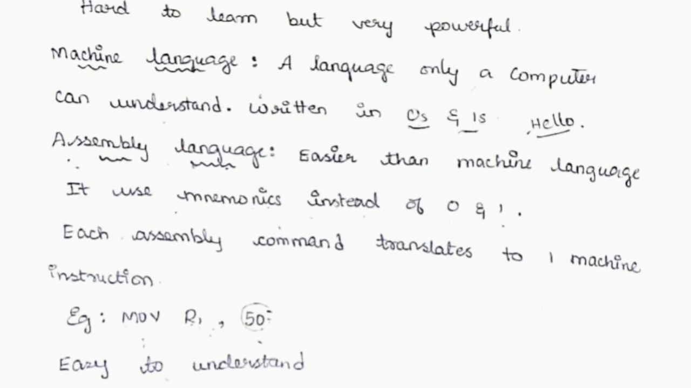Machine language is a language which the computer can understand exactly and easily, written in zeros and ones, which I told you earlier. For example, if we take hello, it will be in zeros and ones format. It will be understood by the computer, but we have to learn the sequence, so that's very hard. Assembly language is not that tough compared to machine language.